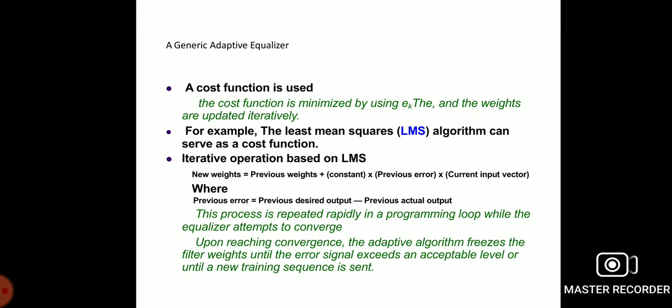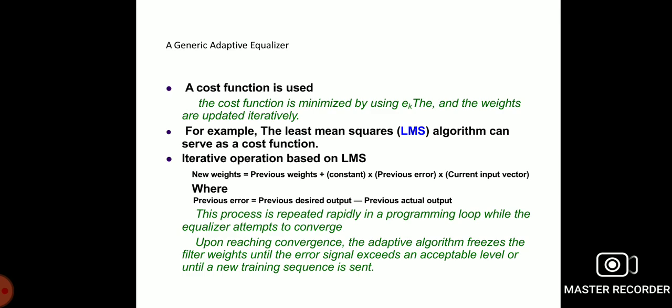Now the cost functions are used. The cost function is minimized by using the error signal and the weights are updated iteratively. For example, the LMS algorithm can serve as a cost function. The iteration operation based on LMS is: new weight is equal to previous weight plus a constant times previous error times current input vector. Here the previous error is nothing but the previous desired output minus the previous actual output.